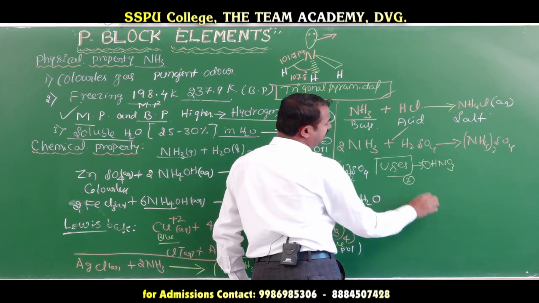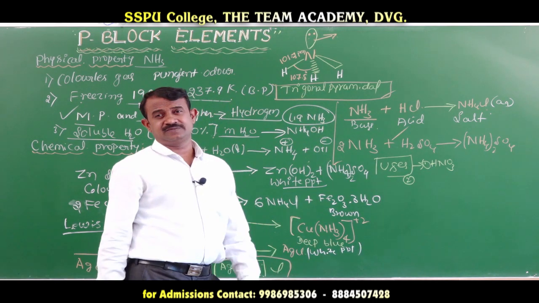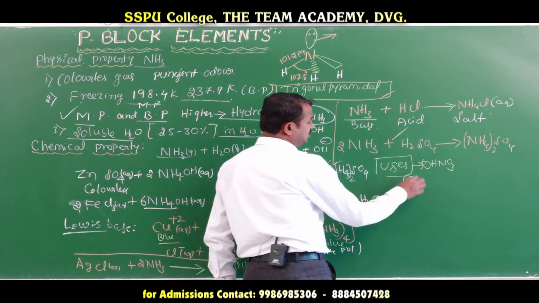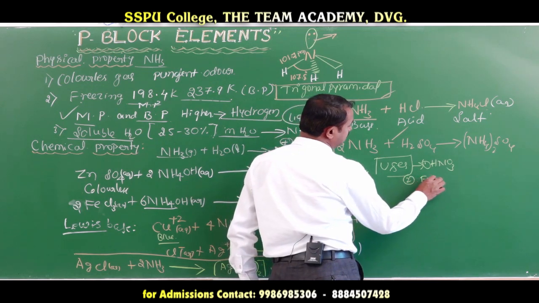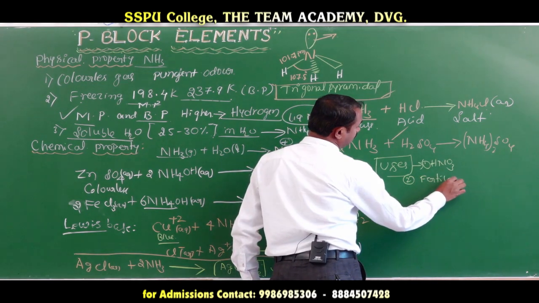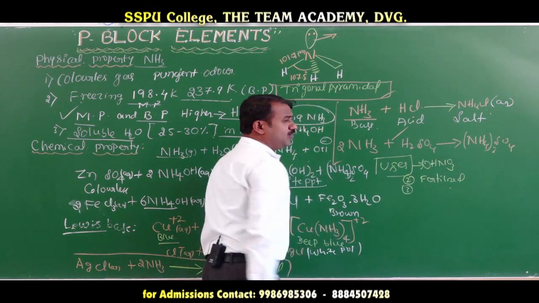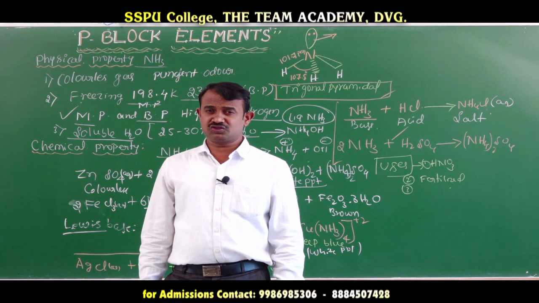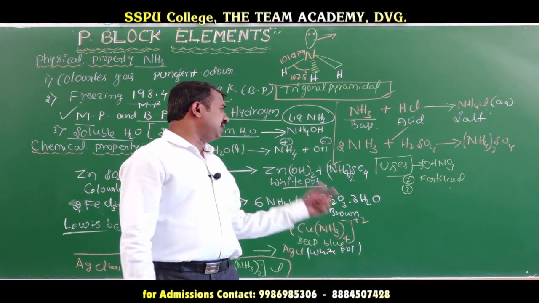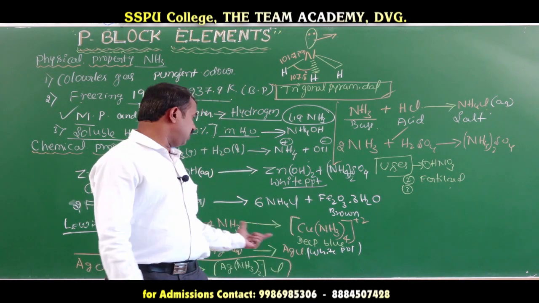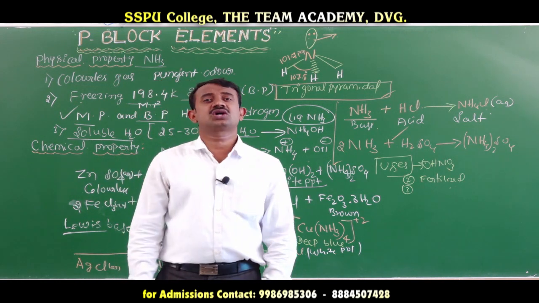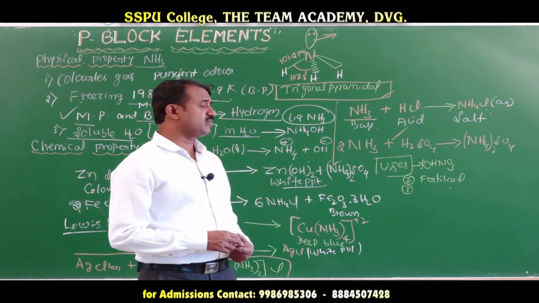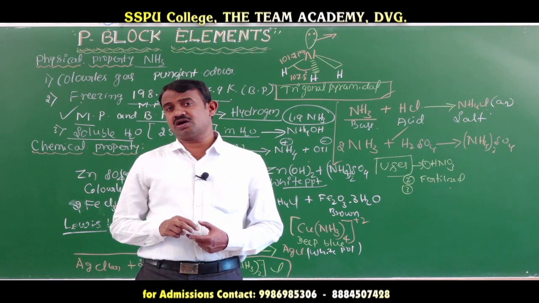From ammonia we can make ammonium nitrate and ammonium sulfate, which are used as fertilizers. Next, ammonia is used in organic synthesis and in pharmaceutical industries. We can also make many coordination compounds from it. These are all important applications of ammonia.